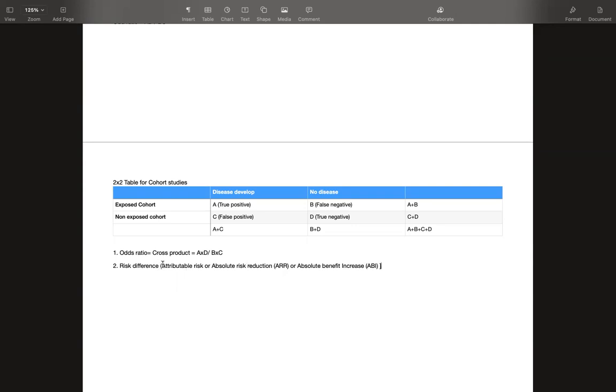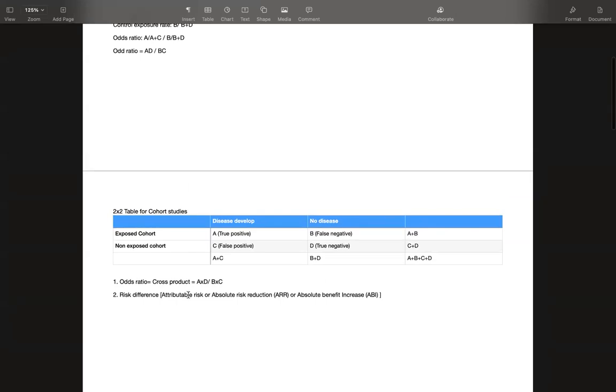Is it clear now? What does attributable risk mean? Now we have seen the odds ratio. What is attributable risk, or ABI, or ARR?